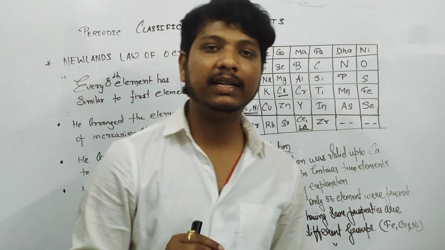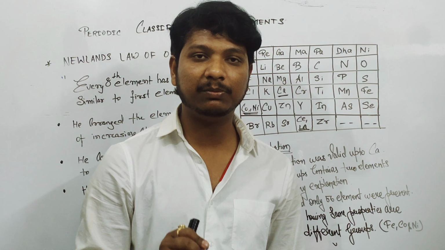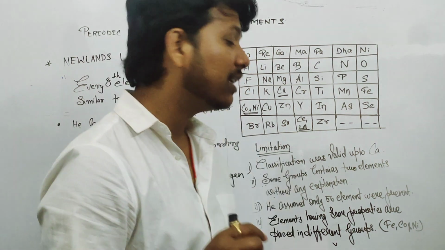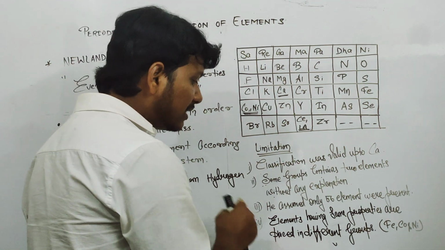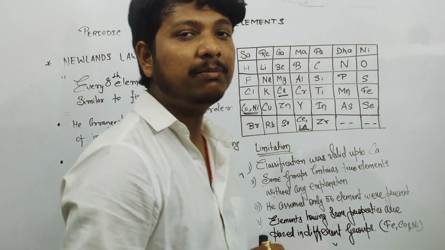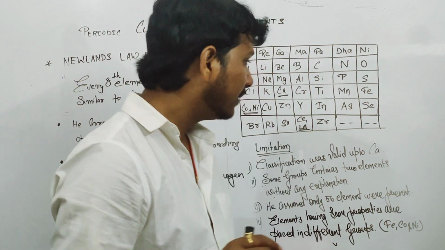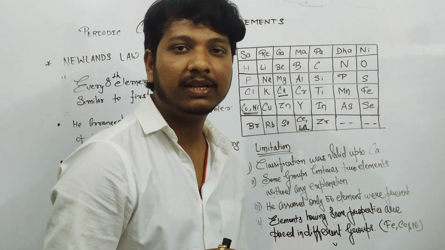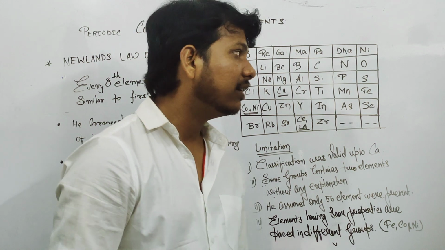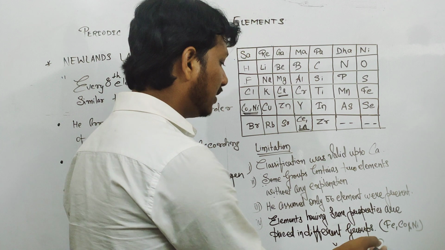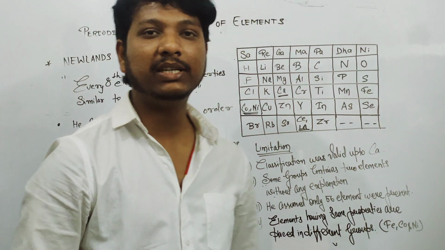But today there are around 118 elements present in nature, so this again becomes a limitation. And after that, some elements having the same properties were placed in different groups. So here Newlands somewhere fails to explain all the properties according to his theory.